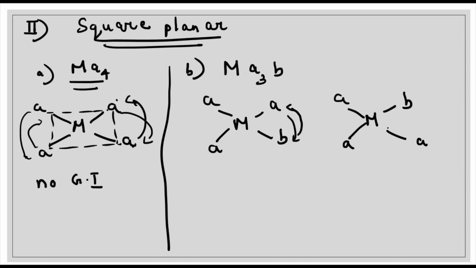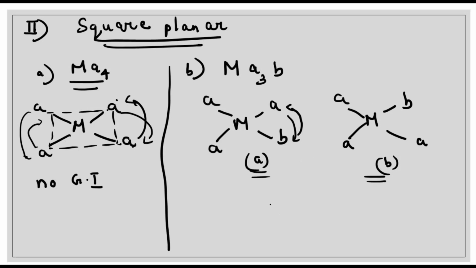Now if we compare the two, in the first case, let it be our A, let it be our B. In the first case, A was opposite to B. Now when we have drawn the structure by flipping these two ligands, again A is opposite to B. Both A and B are similar.